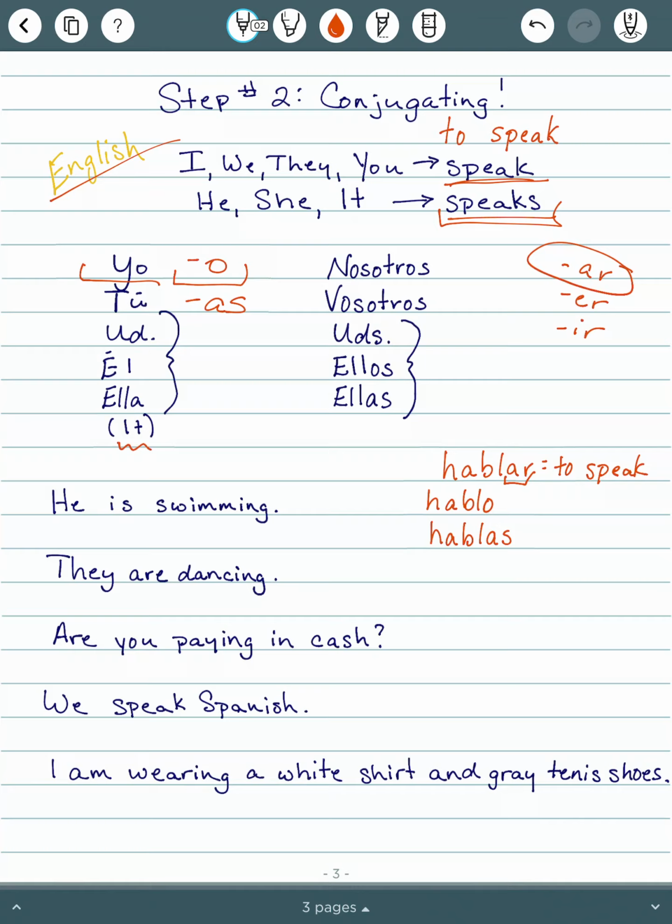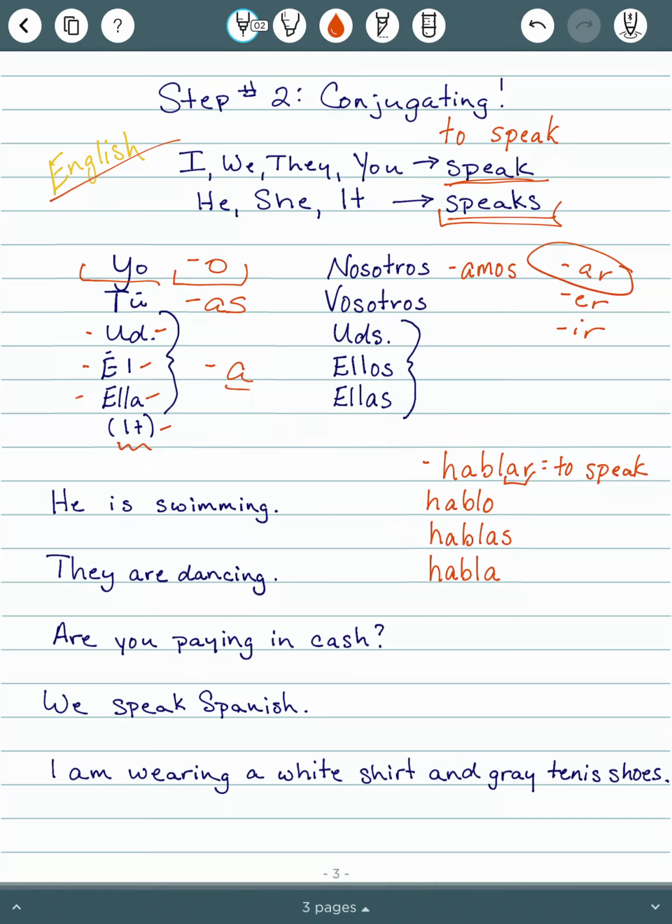Usted, él, ella, and remember there's no subject pronoun for "it," but if you're saying you formally, he, or she, the ending is going to be an A. Back to my example with hablar: if I want to say "he is speaking," I take off my AR and replace it with an A. So habla could mean you are speaking if it's formal, he is speaking, she is speaking, or it speaks.